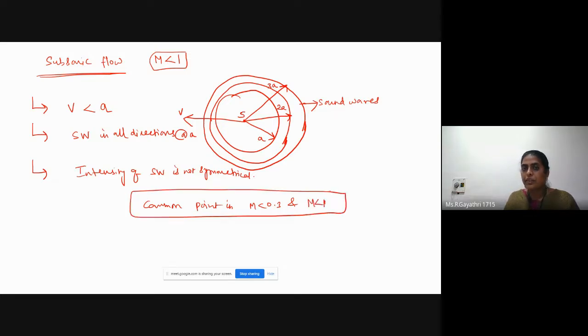Sound waves are ahead of source of disturbance. That's why we are hearing some warning about the object heading towards us while walking on the road.